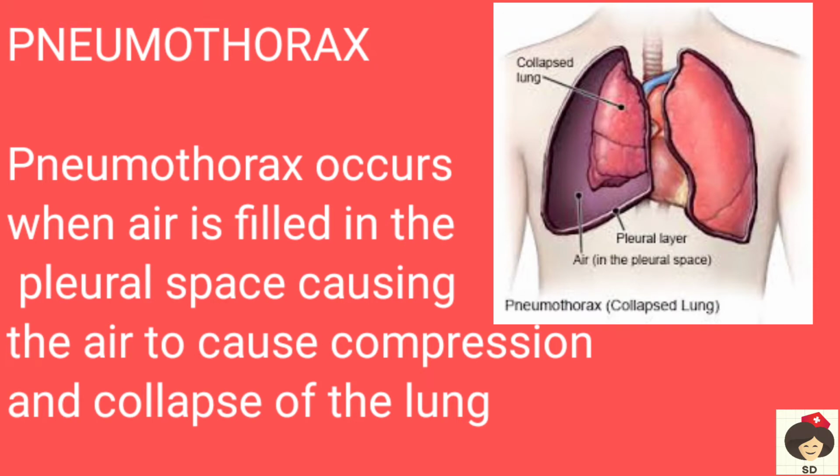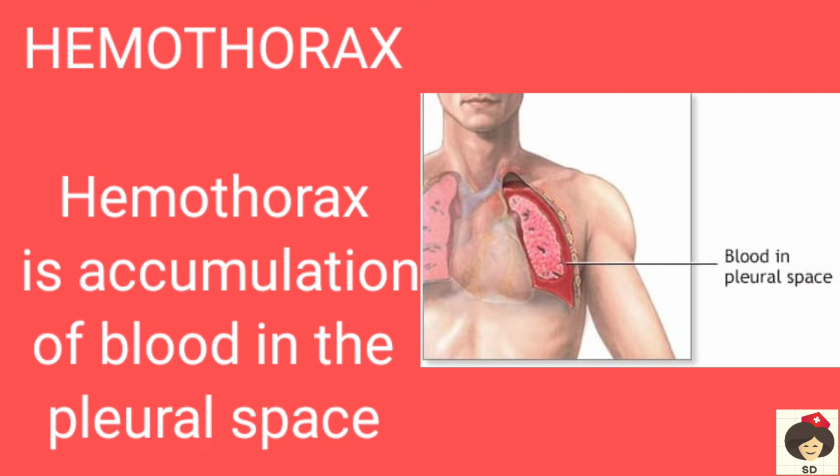Next penetrating injury is pneumothorax. So it is air filled in the pleural space. Because the air is filled in the pleural space, the air compresses the lungs and the lungs are getting collapsed. The next penetrating injury is hemothorax. Hemo means blood. So blood is accumulated in the pleural space.